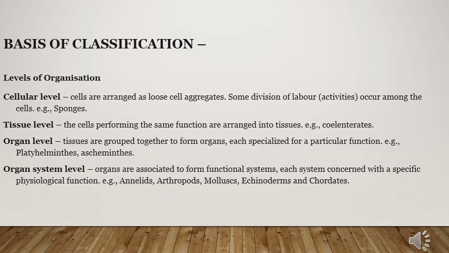The next level of organization is organ system level. It means that organs are associated to form a functional system, and each organ system has a specific physiological function.